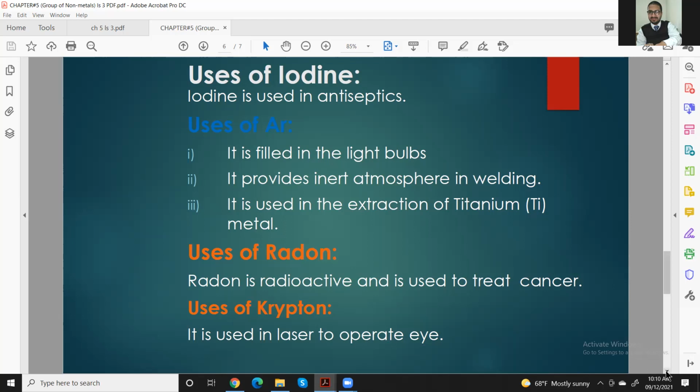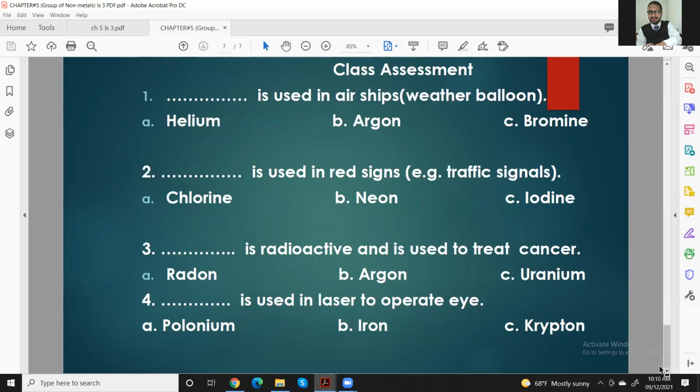After this, we move to another assessment. Please, whoever knows the answers, type in the chat. There are almost 4 questions. So take your time, read this well, and then reply. Just type in the chat.